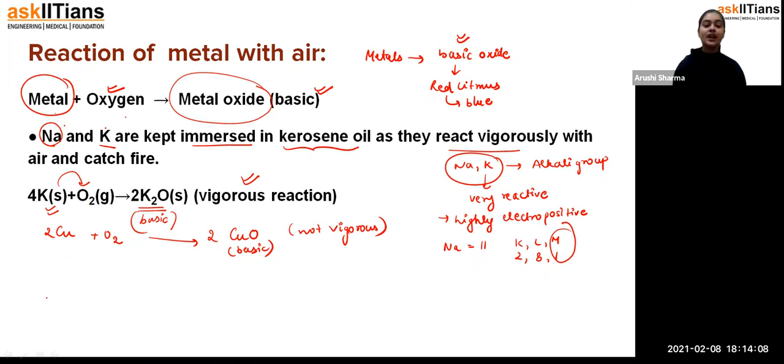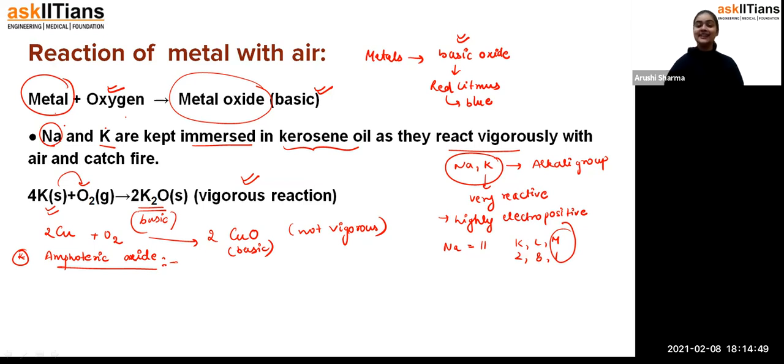Now, students, you have to keep one important point here: we have basic oxides and acidic oxides. Metals react with oxygen to give basic oxides. Similarly, when non-metals react with oxygen, they give non-metal oxides, and they are acidic in nature. But along with these two, we have one more type of oxide. They are called amphoteric oxides. That means they can be acidic or basic in nature, or you can say they are both.